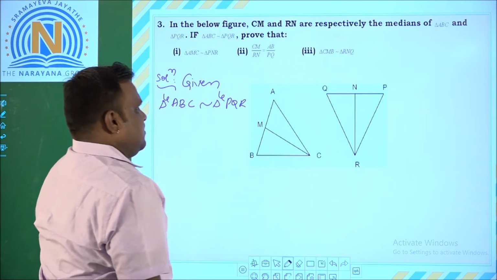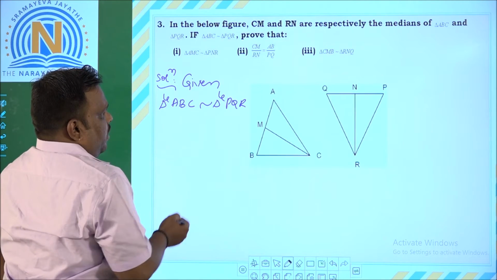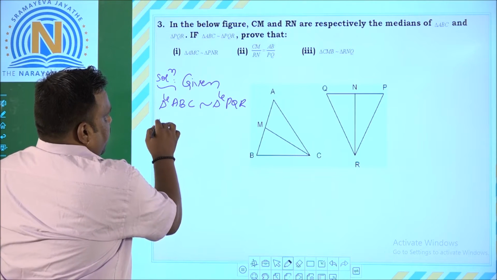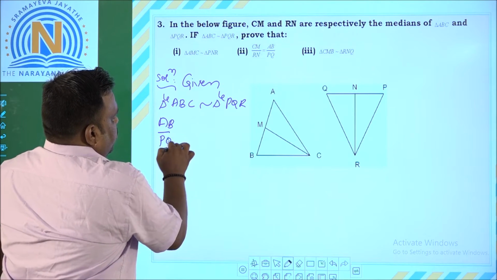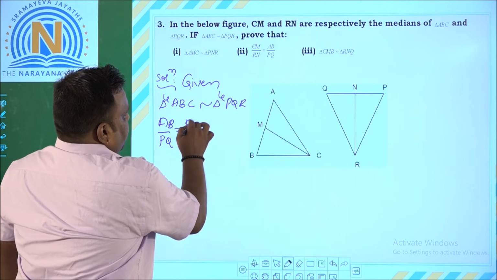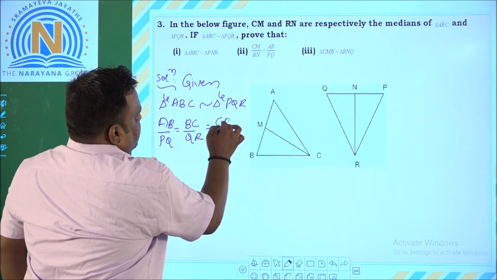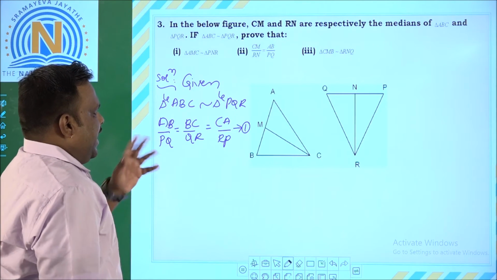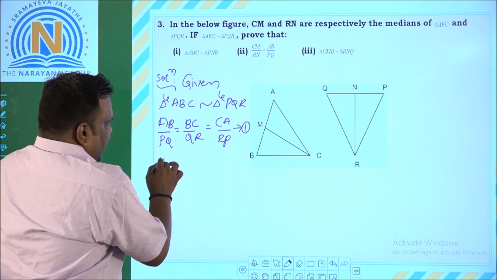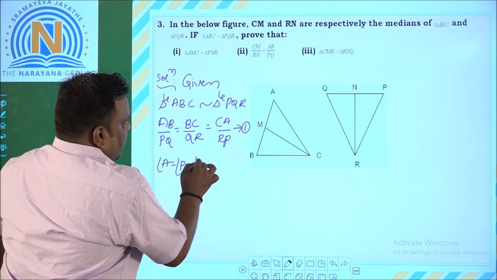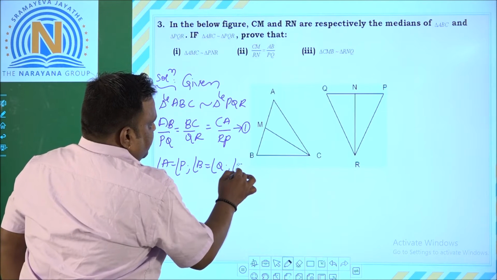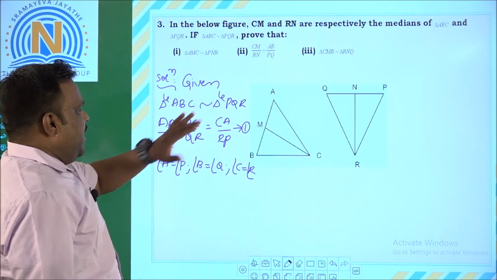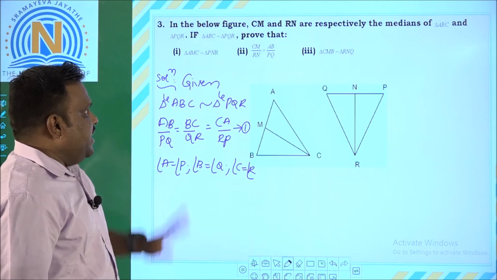If these two triangles are similar, we know the conditions: angles are equal and the ratios of the sides are proportional. So I will write AB by PQ is equal to BC by QR is equal to CA by RP. Name this as the first equation. And we even know that angle A is equal to angle P, angle B is equal to angle Q, angle C is equal to angle R. So these angles are equal and the ratios of their sides are proportional. We took it as equation number 1.